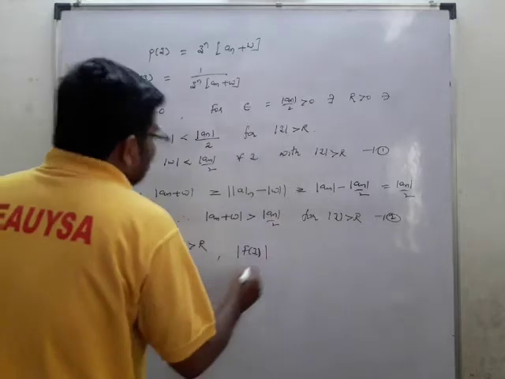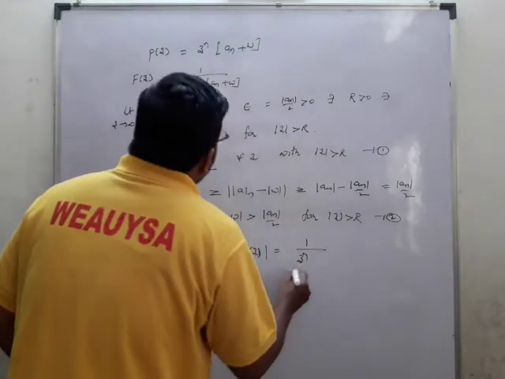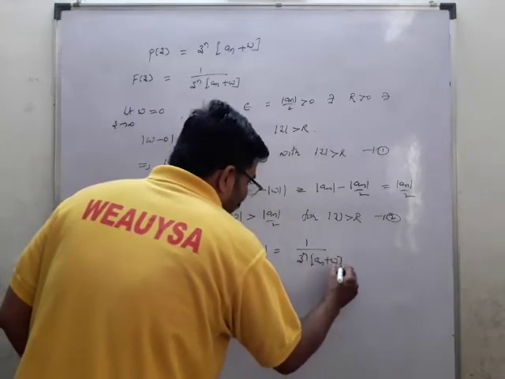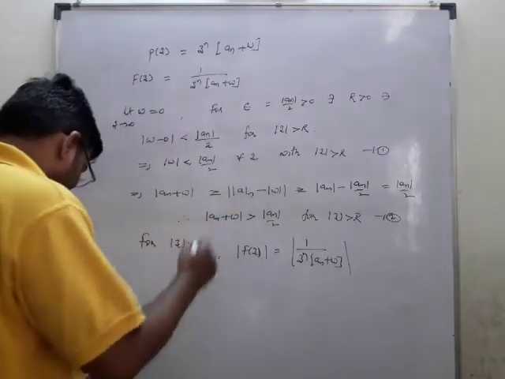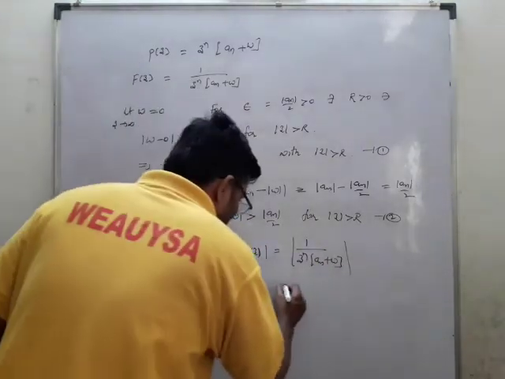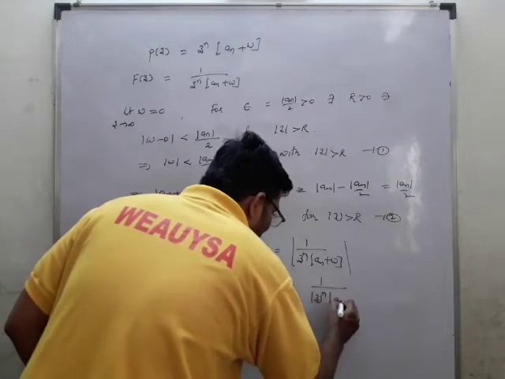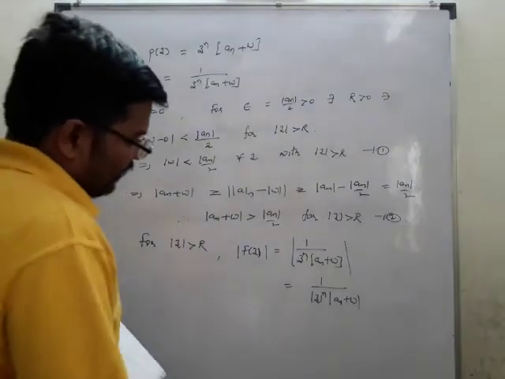Mod f of z is equal to the total mod of 1 by z power n a n plus w. I have taken the mod. Now this is 1 by mod z power n times mod a n plus w.